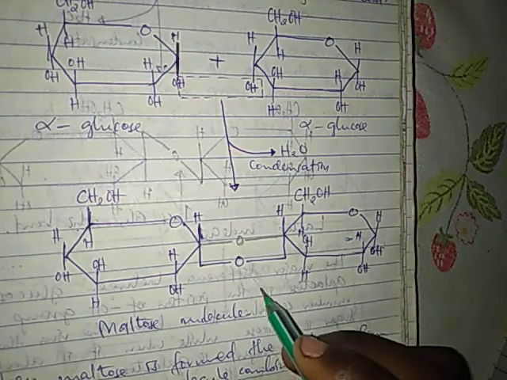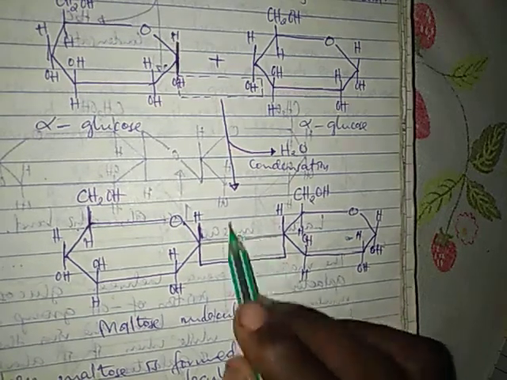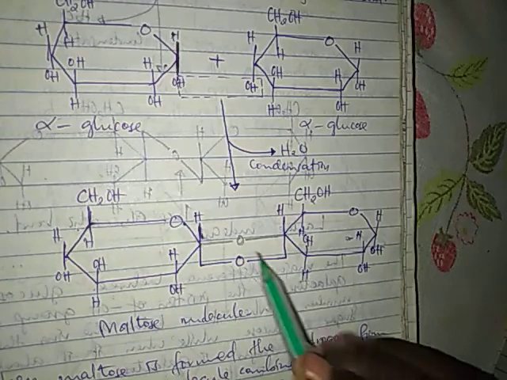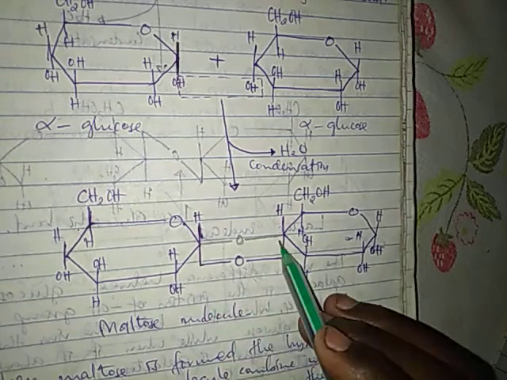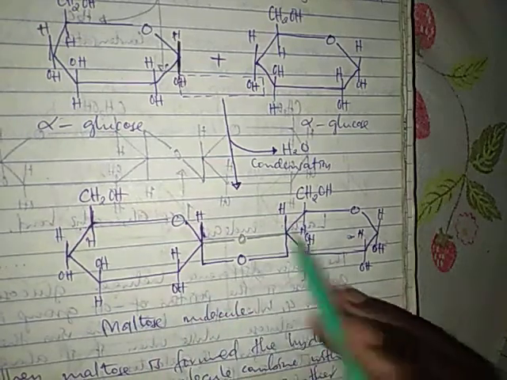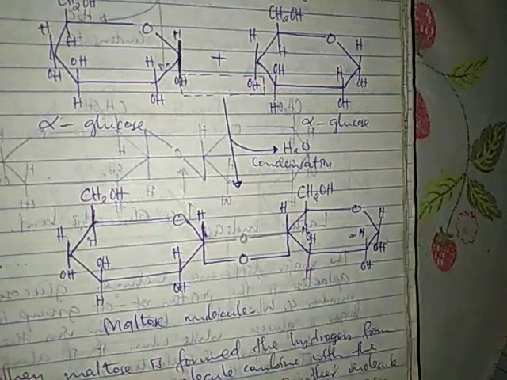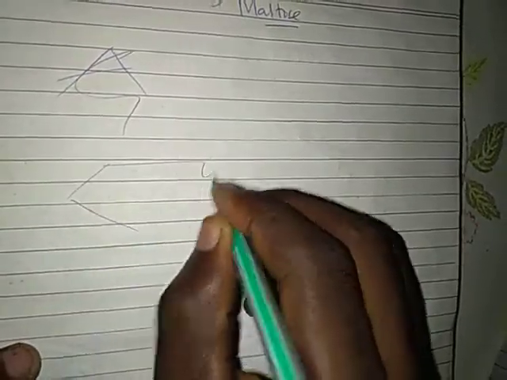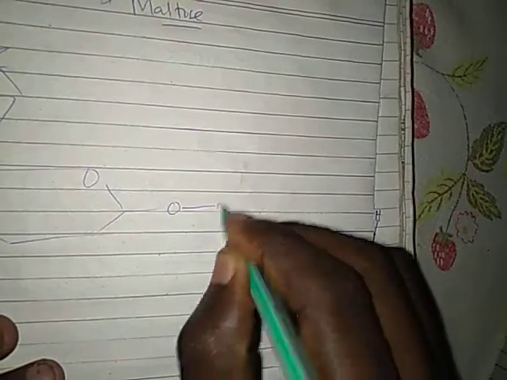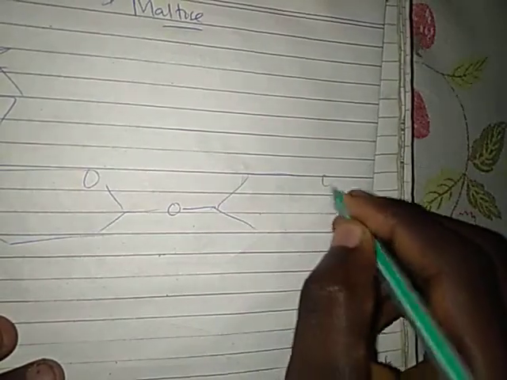This is the bond which can be called a 1,4 glycosidic bond because it is formed between carbon atom 1 and carbon atom 4 of the neighboring molecules. So this is the maltose molecule. If you're asked to draw, you may draw like this. Sometimes you may say you don't understand well how you have drawn that. The actual structure was supposed to be like this.